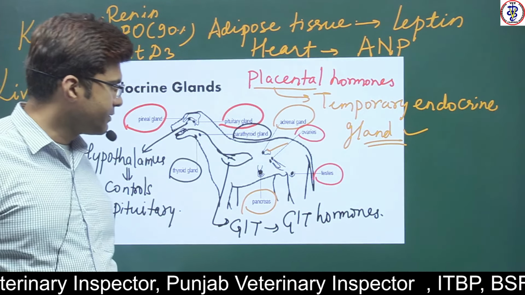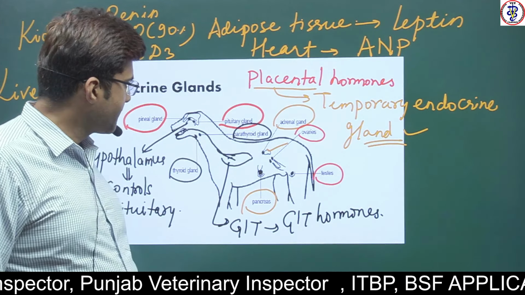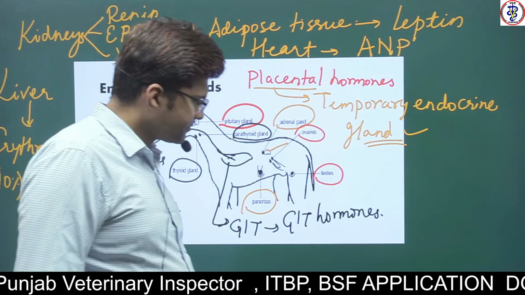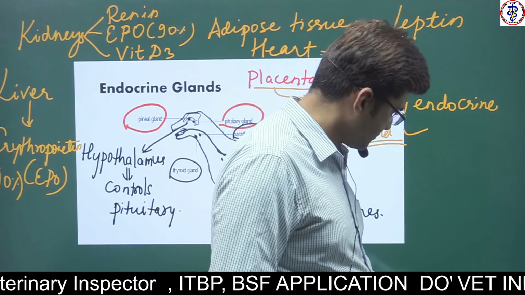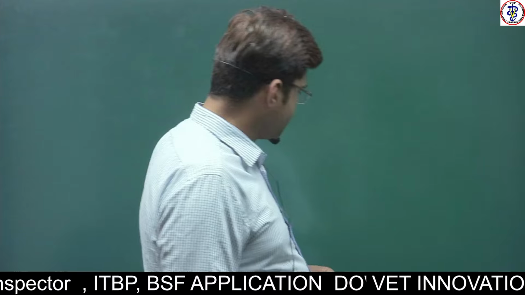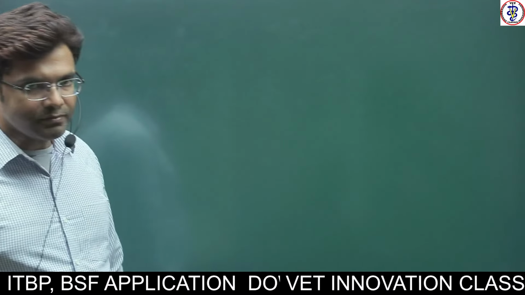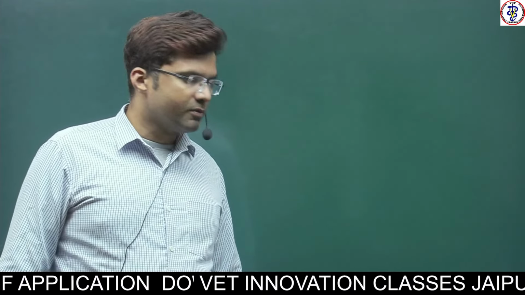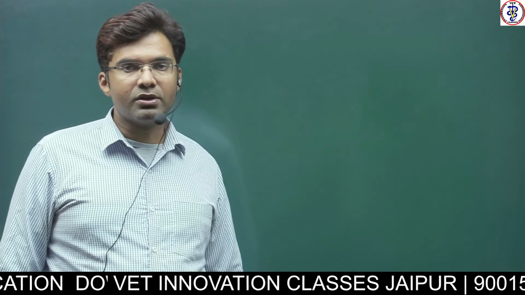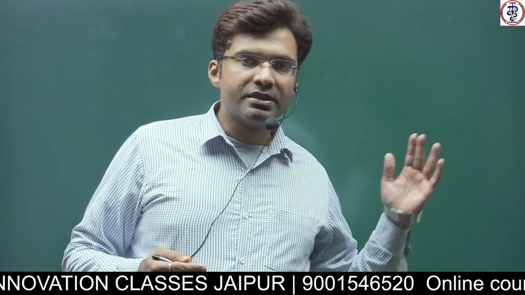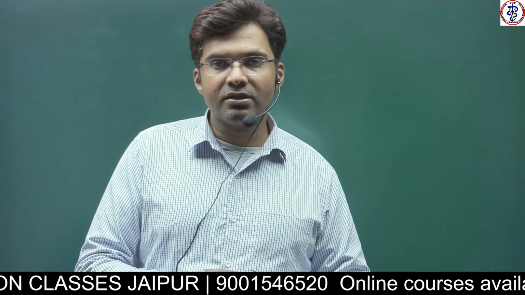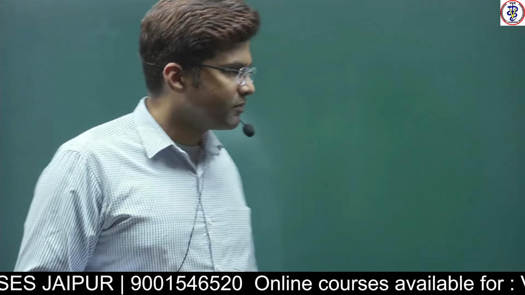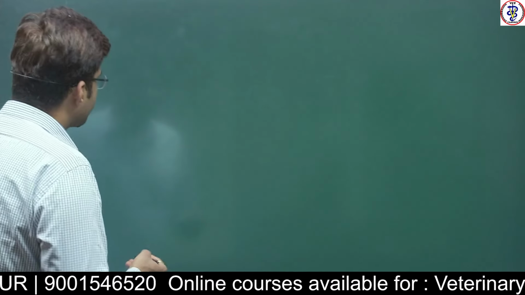We'll see them one by one. Let us see some overview of endocrinology. Firstly we'll see these major endocrine glands and the hormones produced by them. For example, you see the hypothalamus.